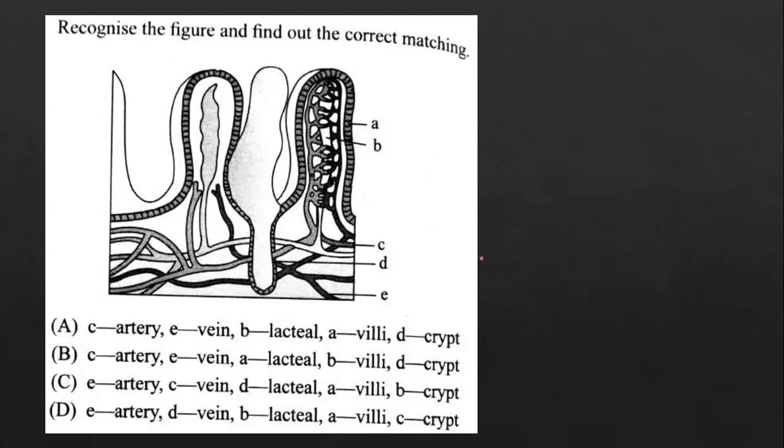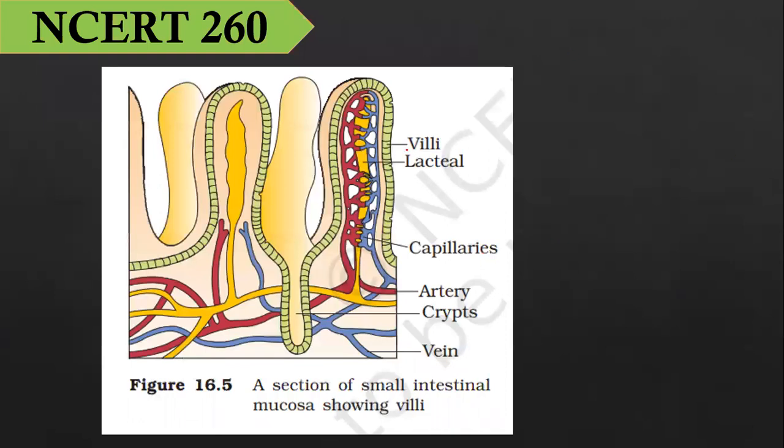I will show you the image of the NCERT first of all so that it can be more clear. So guys, this is the villi. I have told you a lymph vessel that runs through the villi is known as the lacteal. Inside the lacteal, there has to be blood supply, for which capillary is necessary. Then you have the artery.